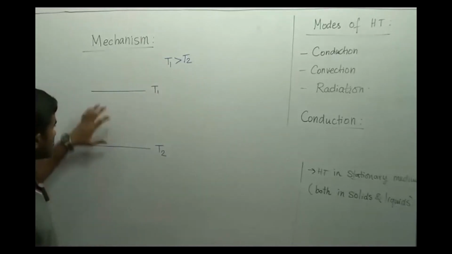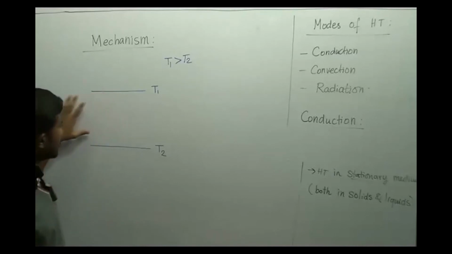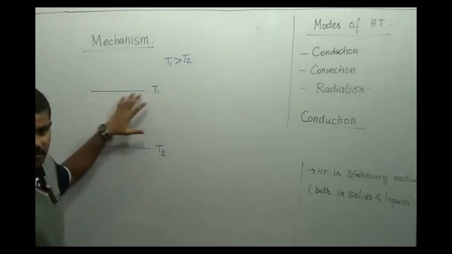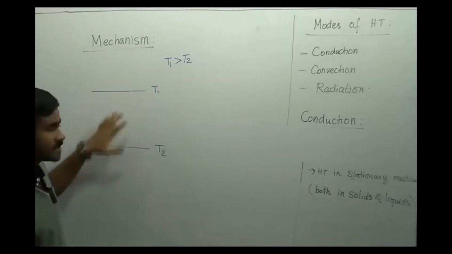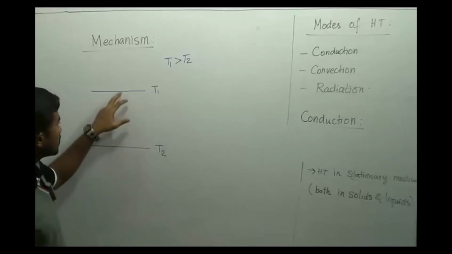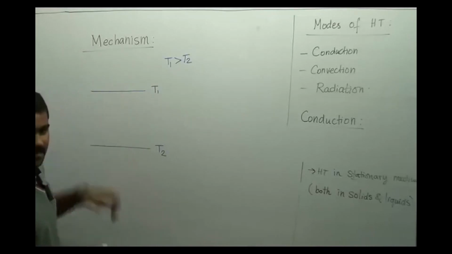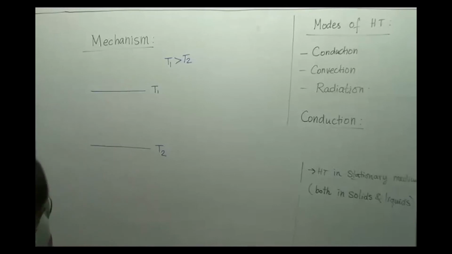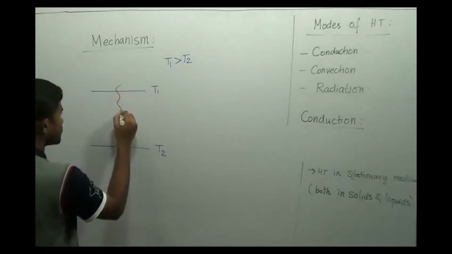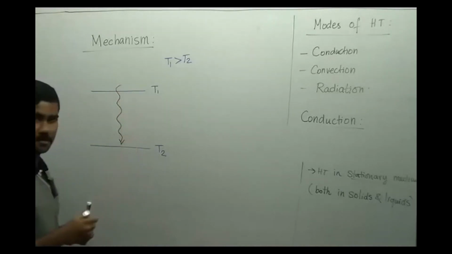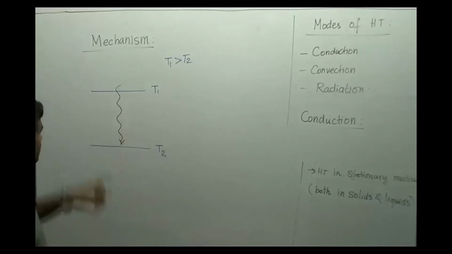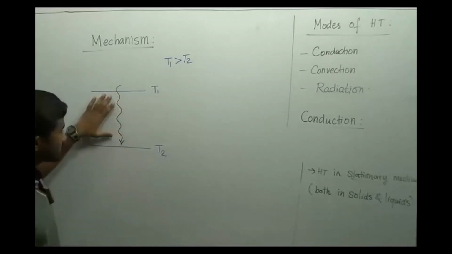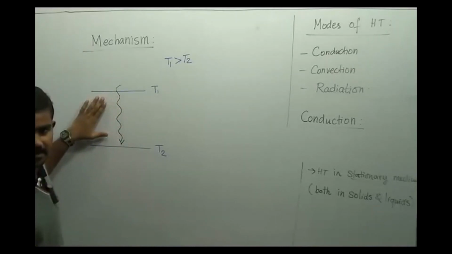A gas or a fluid is filled between these two plates, and because of this temperature difference there is going to be a heat transfer from the top plate to the bottom plate through this intermediate medium.